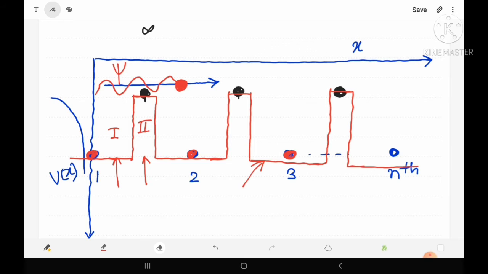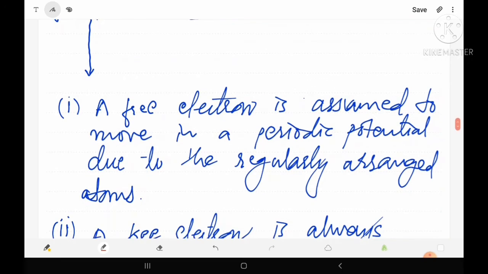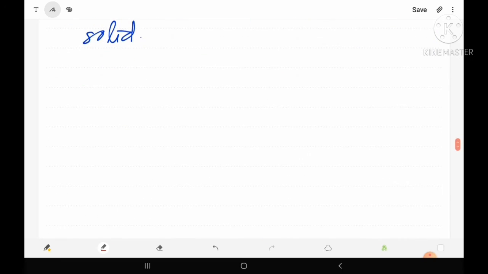Now let's see which type of effect will be there. If the electron is moving in such a zone, then first of all let's define something. Because the electron is moving over the first zone and the second zone, obviously the Schrodinger wave equation may be written for the first zone and the second zone. So let's see what is the meaning of the Schrodinger wave equation.